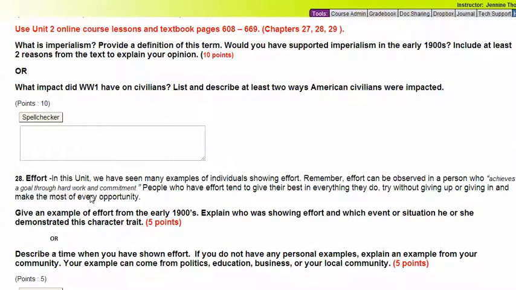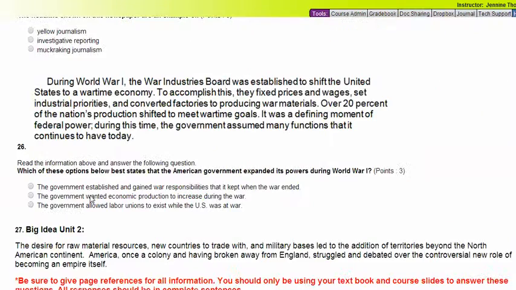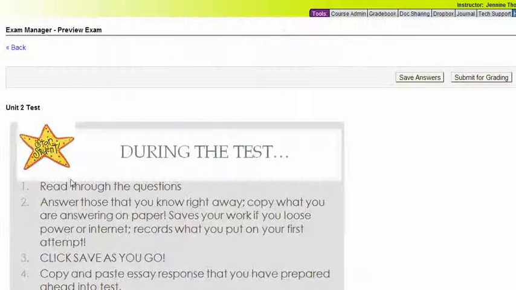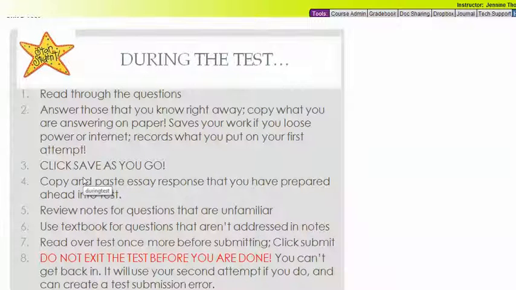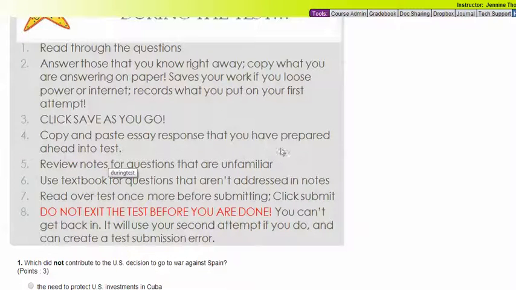Okay, guys, that's the end of your test. You have 26 multiple choice questions and 2 short answer questions. I wish you luck. Again, remember at the start of the test, you have directions on how to go through the test and reminders to click save and then submit at the end of the test, not to exit the test before you are done, and to make sure that you're writing down your answers as you go.